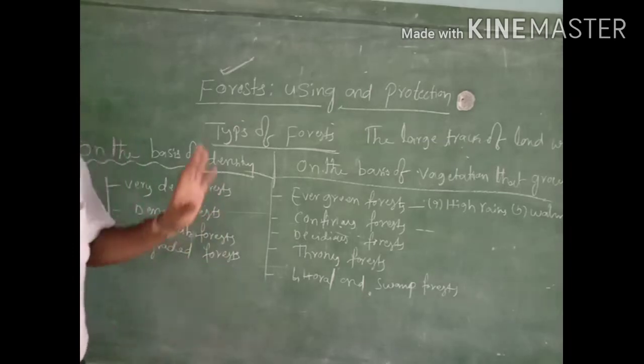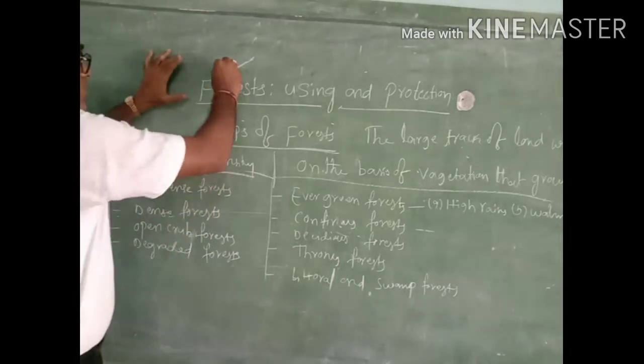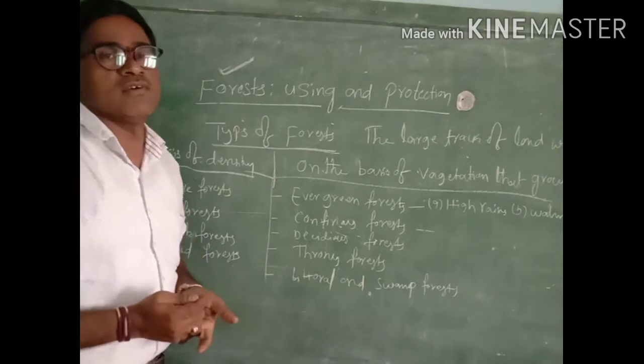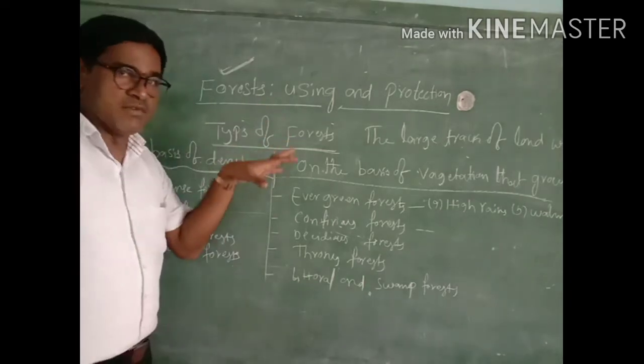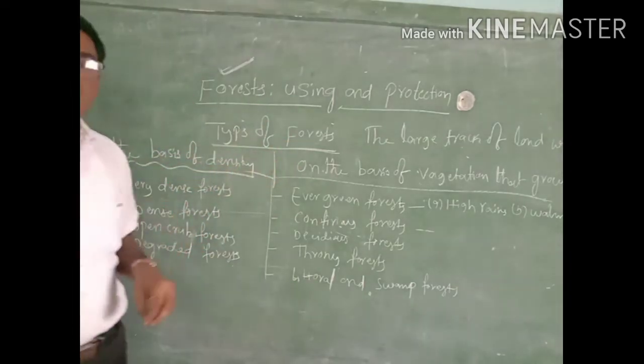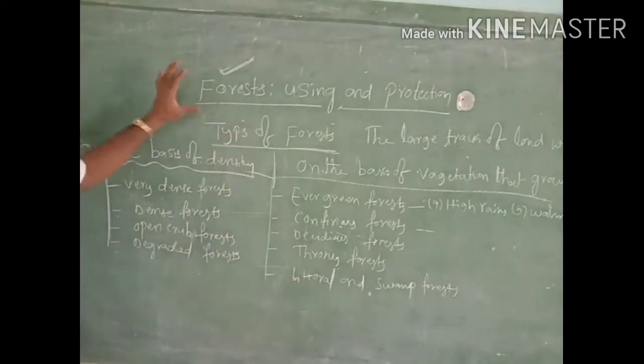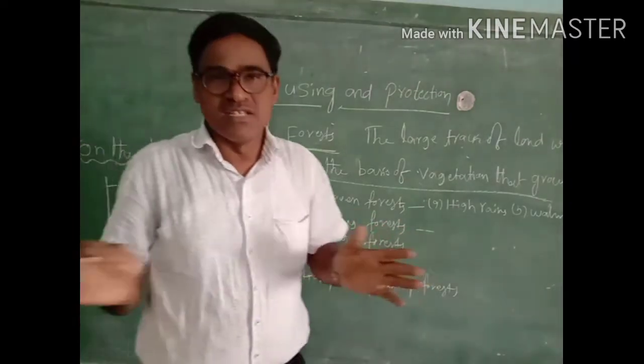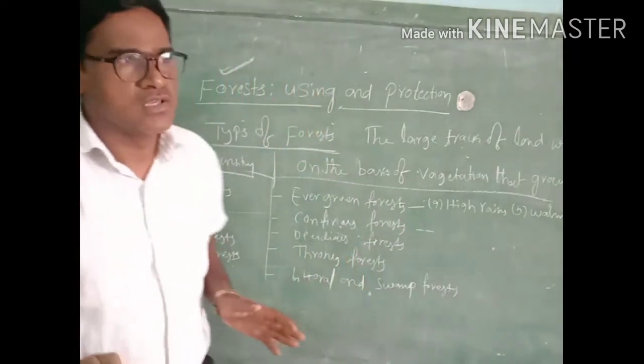can call a forest. So forest is very important for all living things, because we human beings are also depending on the forest. Many animals, different types of animals, and birds are living in the forest. So forests are shelters for all types of animals, creatures, birds, everything.